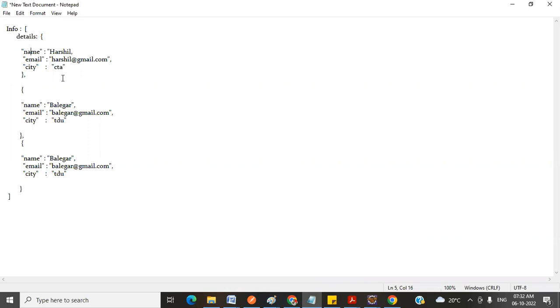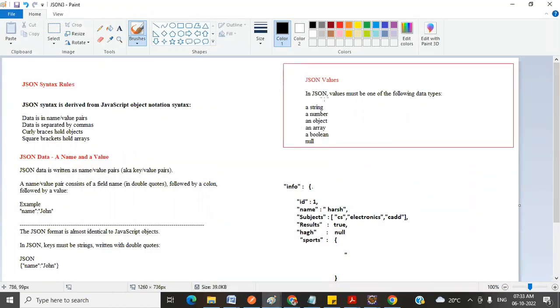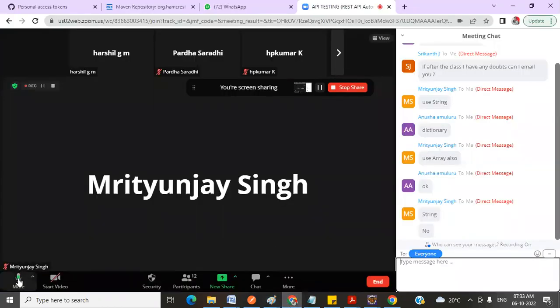And what is the data type of the value, if they ask you? In JSON, the value must be one of the following data types. It can be a string, a number, an object, an array, a boolean, or a null as well. So it can be anything. Observe here down. Is only string applicable for the value in JSON?